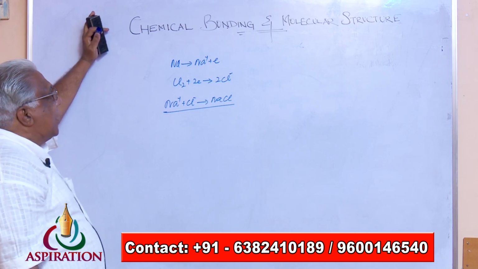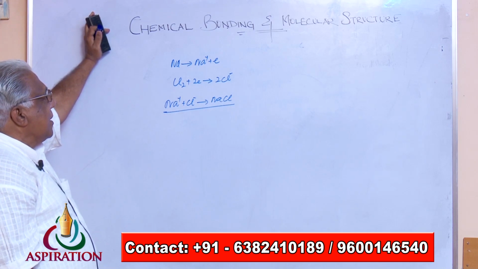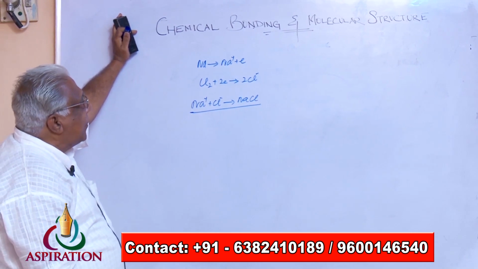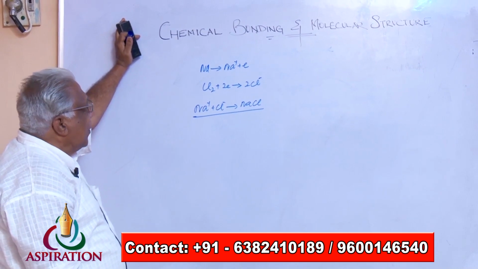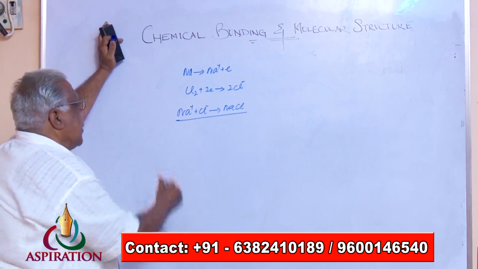So, one of the main conditions for the formation of an ionic bond is that the metal atom should have a low value of ionization energy and the non-metal atom should have a high electron affinity. That is the first condition.